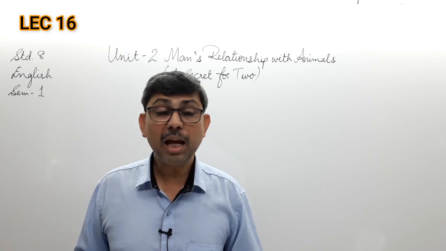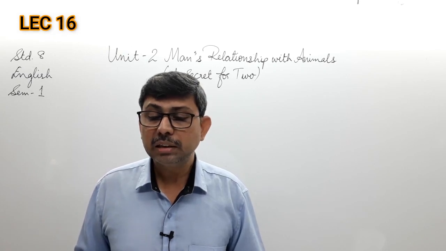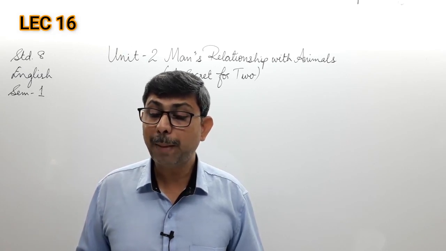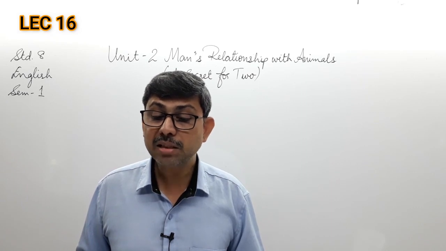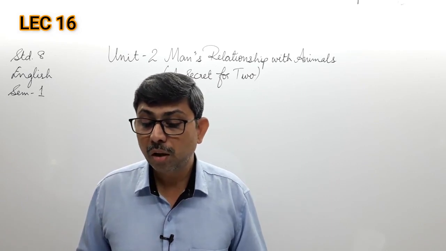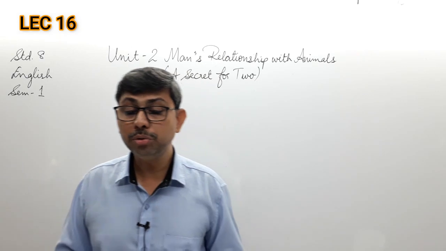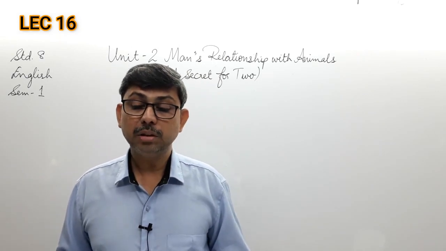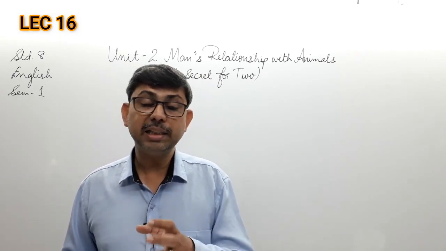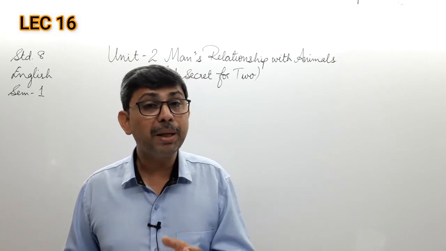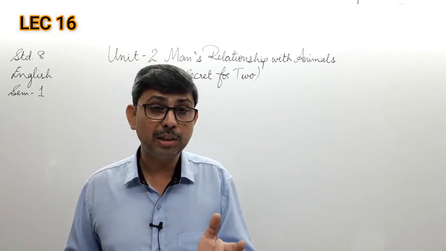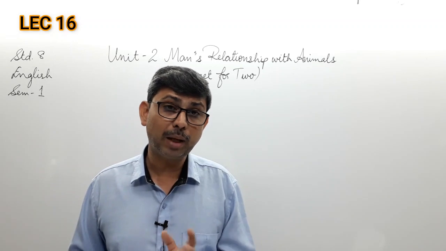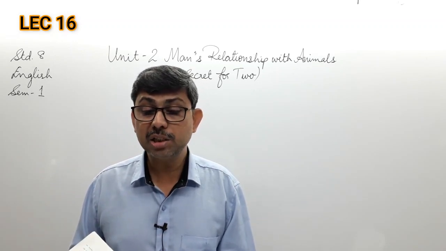The next activity we have is activity 8. Write the underlined sentences of the passage in a different way as suggested below. You have a few rules given to you. You have these underlined sentences in the entire story on page number 10 and page number 12. If you check page number 10 and 12, you will find these sentences given to you.